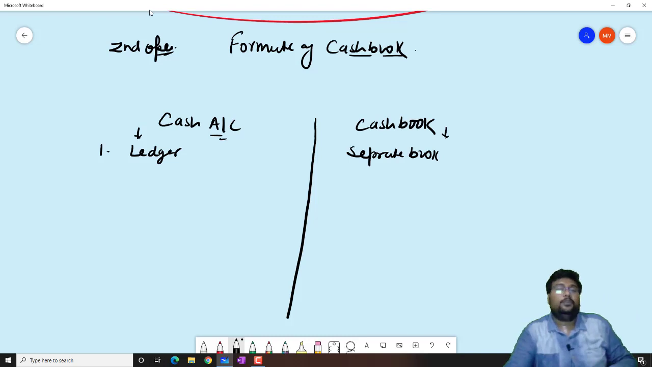So where do we record this? In a situation where a number of cash transactions happen in a day or in a limited period of time, there we prepare a separate cash book.